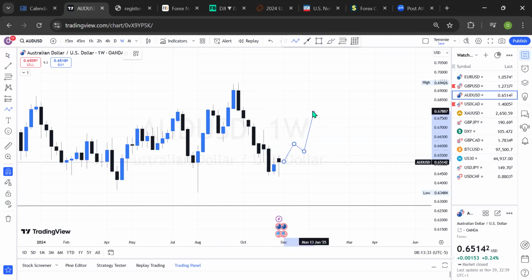You can expect something like this to happen in the market. Which means I'm not just going to sit and jump in a buy right now until the market opens and I see the reaction the market is showing. On weekly time frame, however, this is the AUD US dollar weekly time frame.